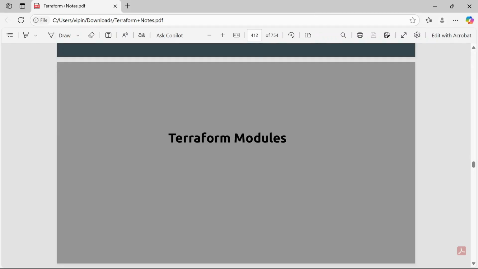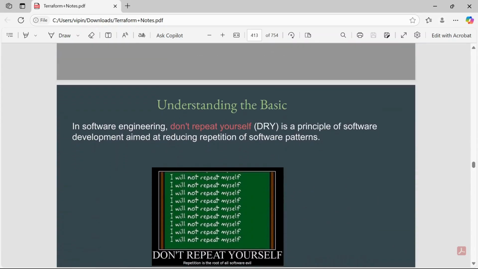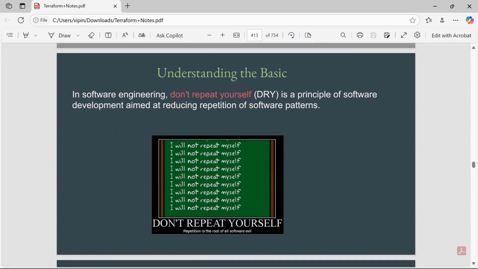So we are continuing with the Terraform tutorial, and in this video we are going to discuss Terraform modules. Let's understand the basics first: why do we need to use a Terraform module?